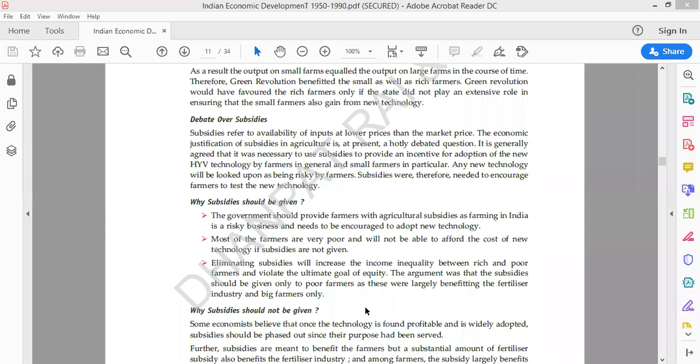We all know farming in India is actually a risky business, right? Because it is dependent on the rainfall, plus you don't know about the weather conditions. The weather which is needed for the production of some crops, if that weather is not favorable at that time, definitely the farmer will get into losses. Take the example of Assam this time.